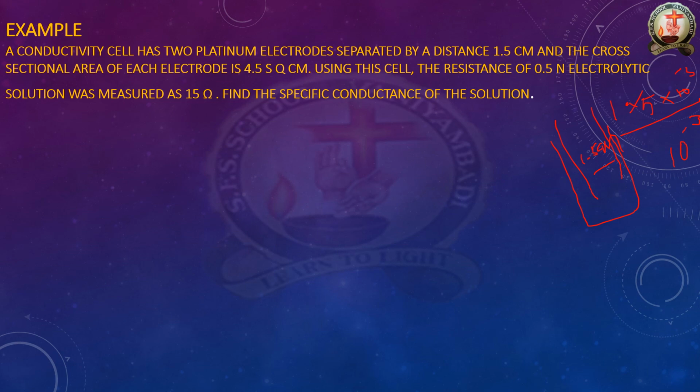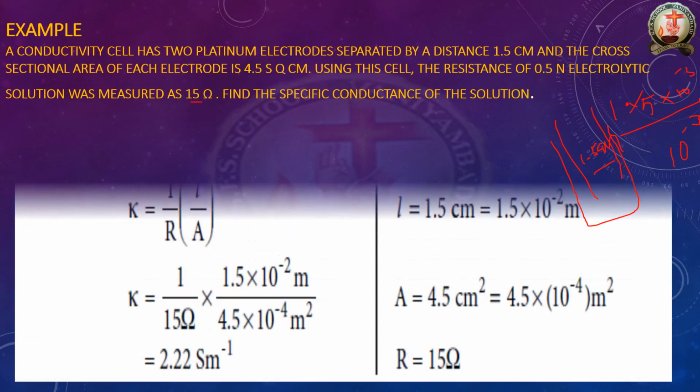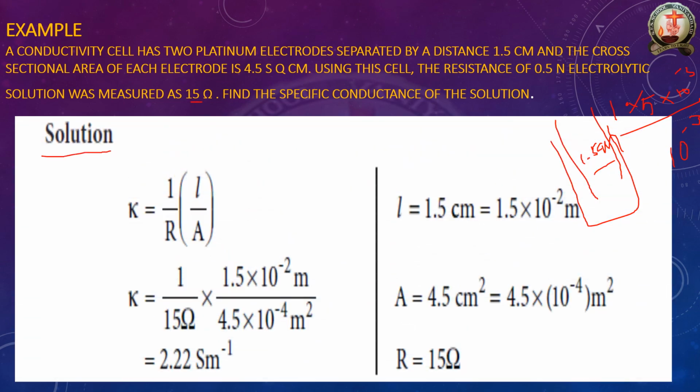Using this cell, the resistance of 0.5 N electrolytic solution was measured as 15 ohms. So we are going to see the solution of this. We know that conductance is equal to 1 by resistance. Here we take 1 by the resistance of the cell, which is 15 ohm.